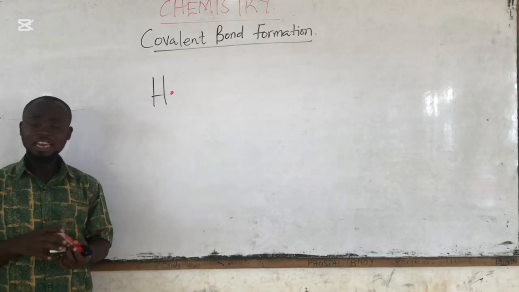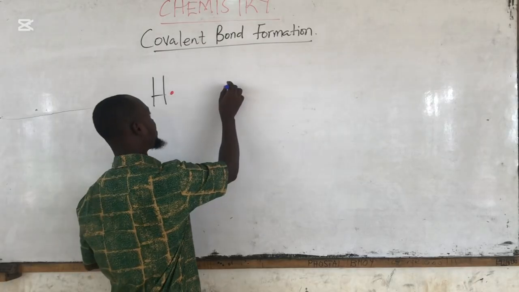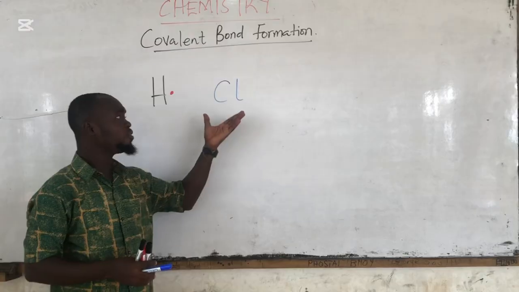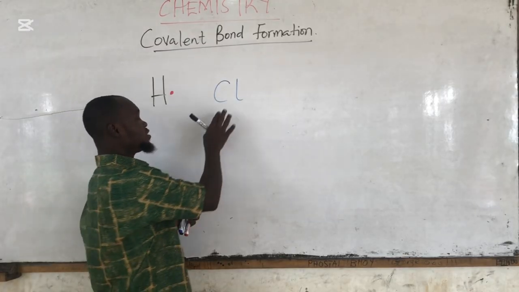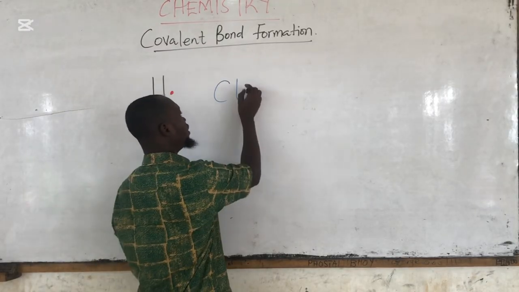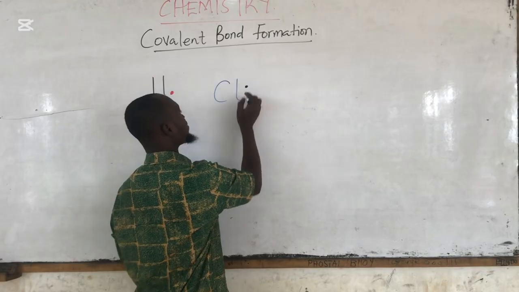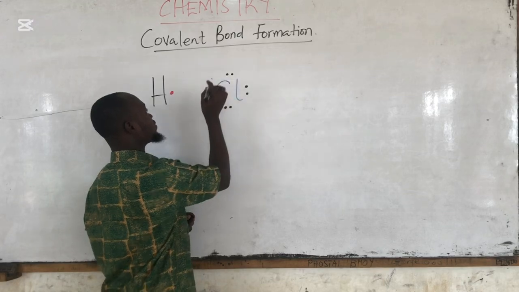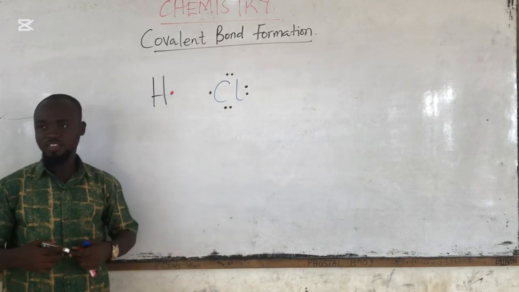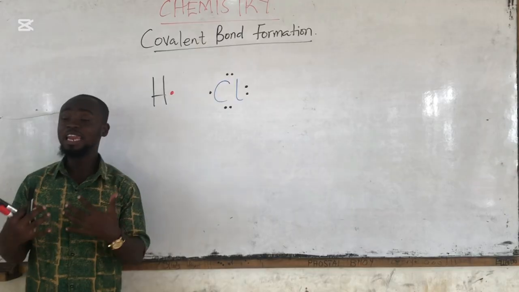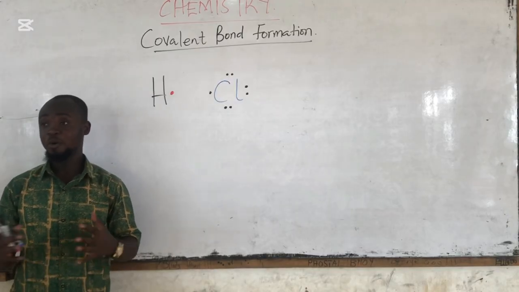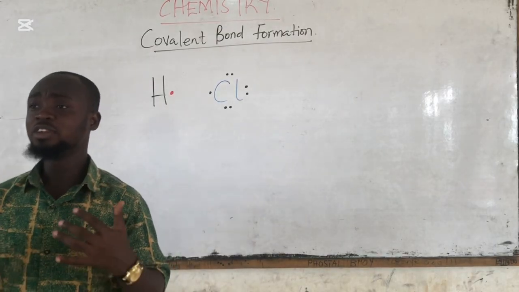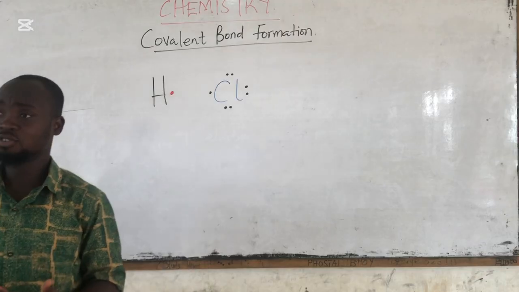Let's take another element. Let's say chlorine. Chlorine has the symbol C and an L. So to indicate the Lewis dot symbol for chlorine, we just write the symbol for chlorine and then we indicate the number of valence electrons. Chlorine has 7 valence electrons. We indicate them around the symbol of the element. So this is the Lewis dot symbol for Cl. We are going to use this to explain covalent bond formation. Don't forget that covalent bond formation involves, one, electron donation, and then two, electron sharing.